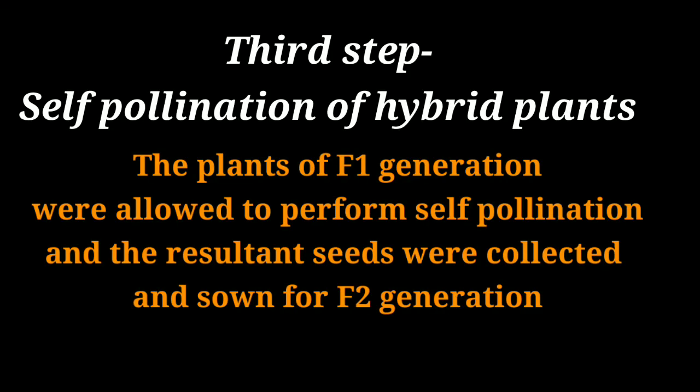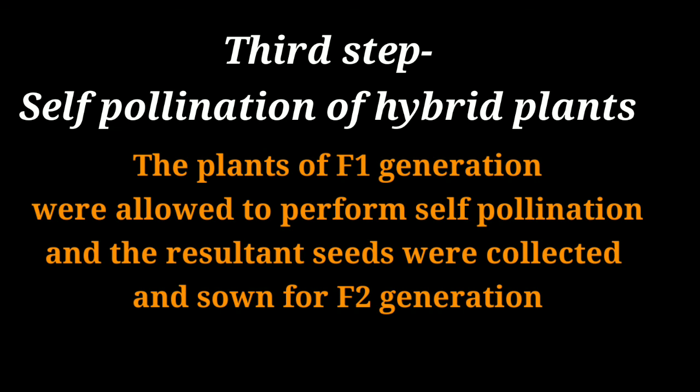The next generation from these selected parents is called the F1 generation or first filial generation, and the plants are regarded as hybrid plants. So this is the second step. Lastly, the third step includes the self-pollination of the hybrid plants.